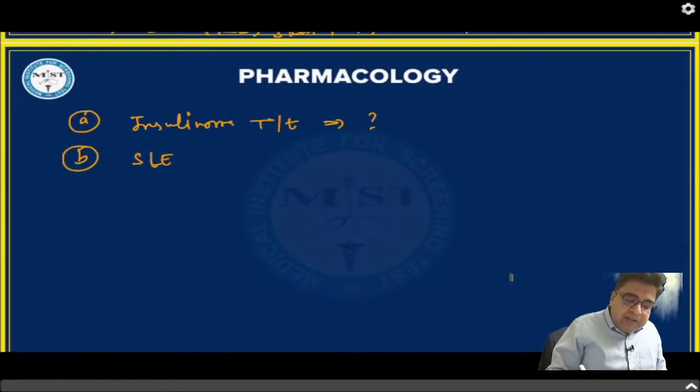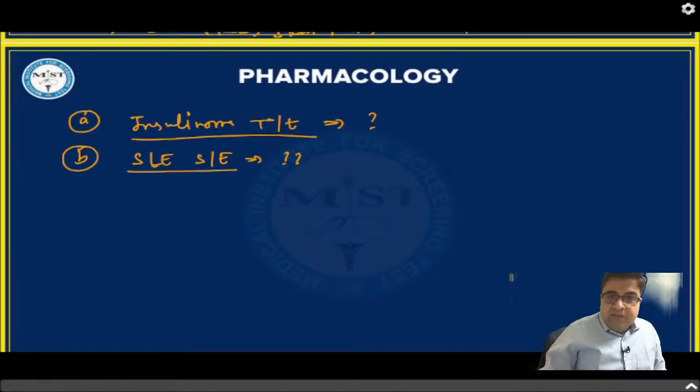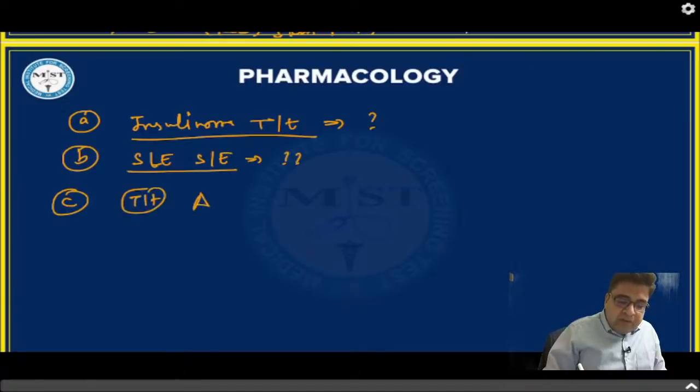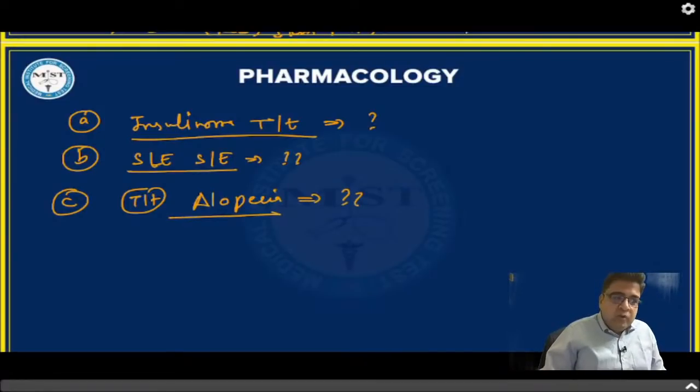Which antihypertensive can cause SLE as a side effect? Number 3, you have to tell me which antihypertensive is also given for the treatment of alopecia. Third question for you people.